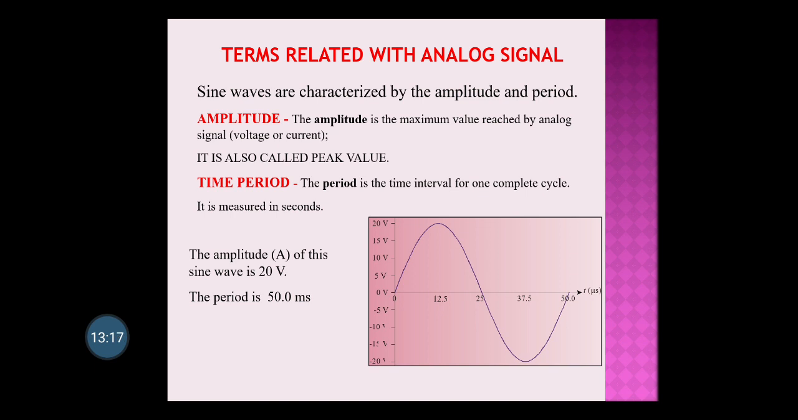Now, if you want to measure the amplitude of the sine wave, it is 20. You can see the highest value reached by this signal on the positive side is 20 and on the negative side it will be minus 20. So you are going to write only 20 volt since it is your voltage on the y axis, and the time period is 50. It should be microseconds. It is written here milli, but it is microseconds.